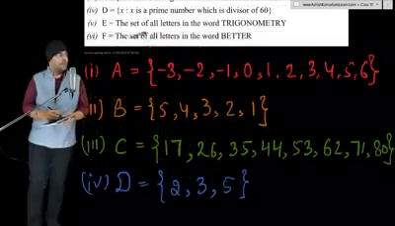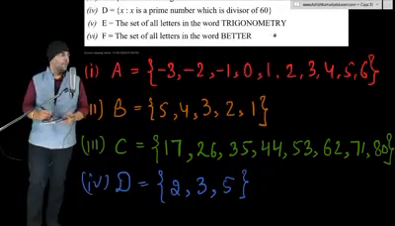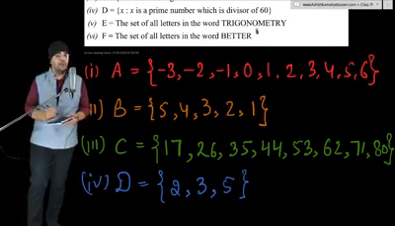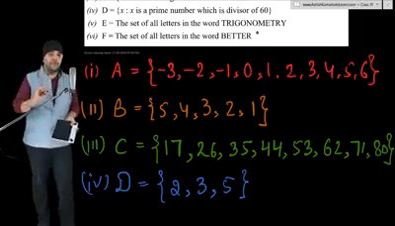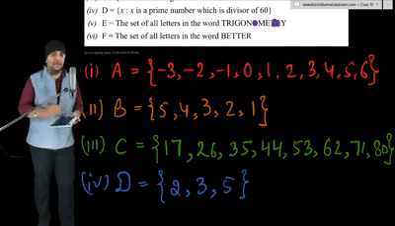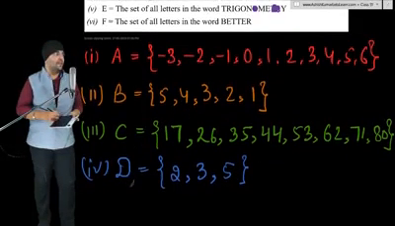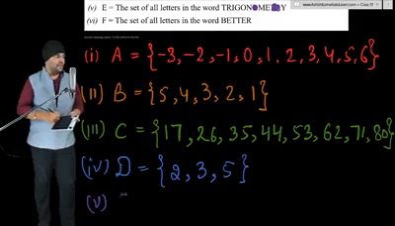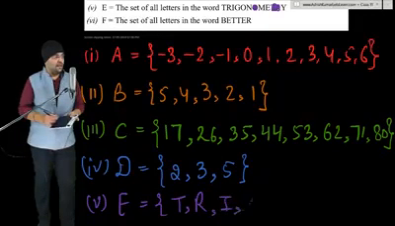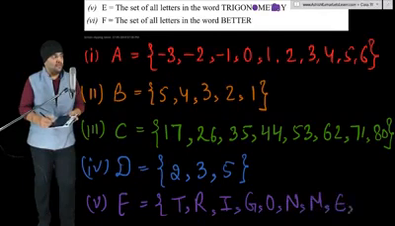Over. Fifth part, the set of all letters in the word trigonometry. First we eliminate the repeated letters in the word trigonometry because in roster form no element should be repeated. So we eliminate O because O is repeated, T and R. These are the unique letters in the word trigonometry. To write the roster form of this set, set E, the letters are T, R, I, G, O, N, M, E, Y.